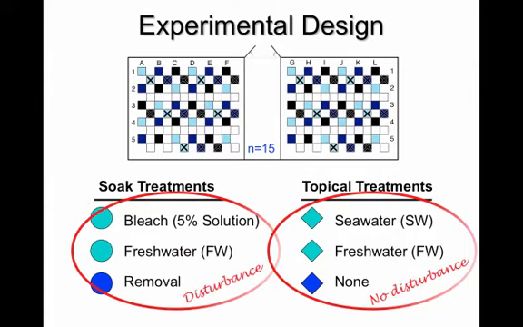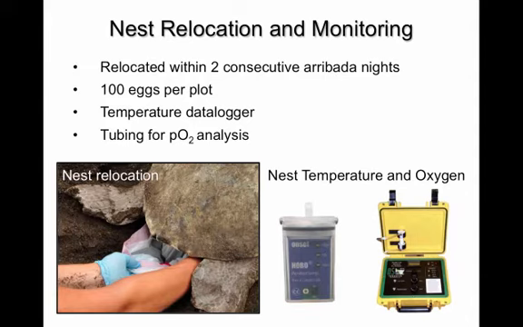And just to reinforce the difference between these two types of treatments, again, the soak treatments involved a disturbance of sand, whereas the topical treatments did not involve any disturbance whatsoever, and you'll see that this comes into play later on. We relocated all of these nests within the first 2 consecutive nights of an arribada and placed 100 eggs into each plot. We also included a temperature data logger and tubing to measure the partial pressure of oxygen throughout the incubation period.